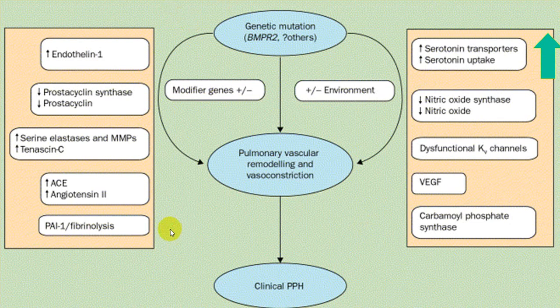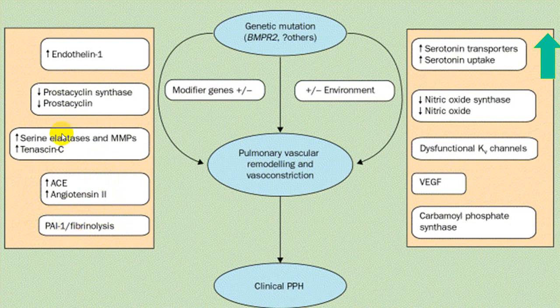That is called the two-hit hypothesis, because of a modified gene, or what we call gene mutation, or because of environmental factors. Endothelin is increased, prostacyclin is reduced, angiotensin 2 is increased, and fibrinolysis is affected.